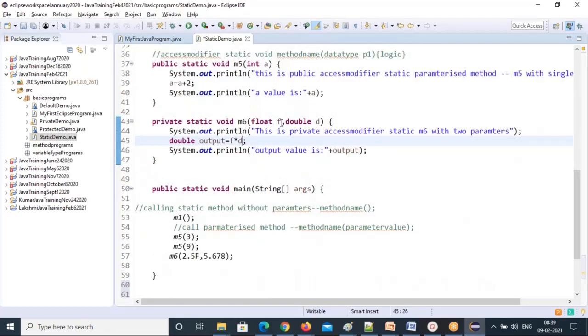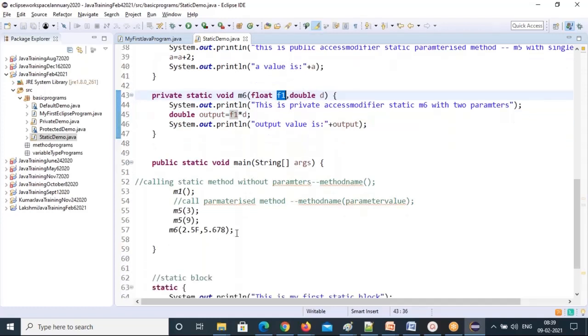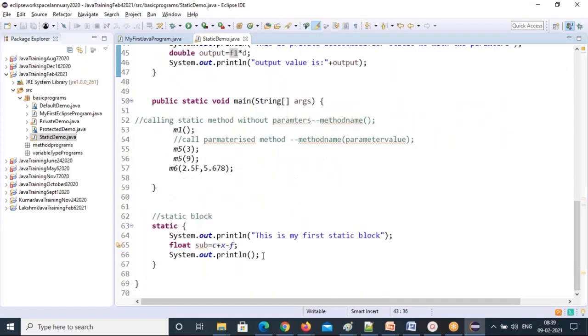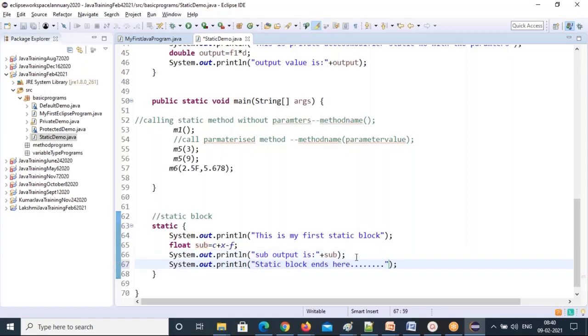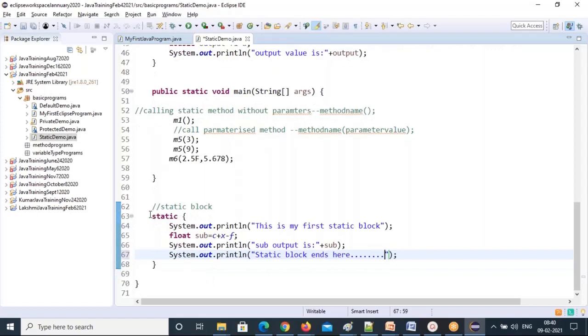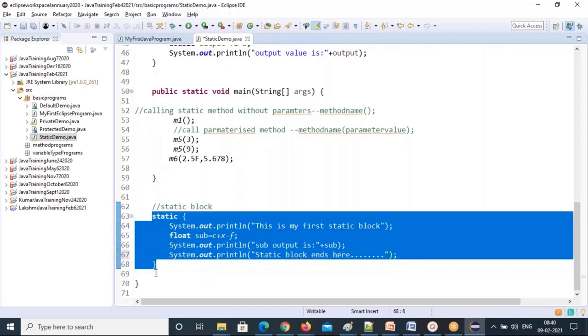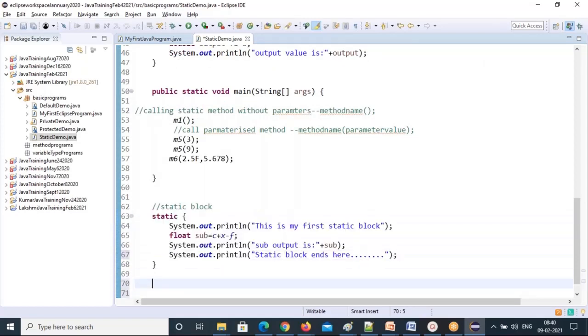I'll try to use a different name, F1, because F is already on top. That's why I'll differentiate local variables and global variables. And here I just print out sub, output is plus sub. See, the first static block will execute. So I can write here, static block ends here. You can write n number of static blocks also. If you want to write one more static block, you can write one more static. But the order doesn't matter.